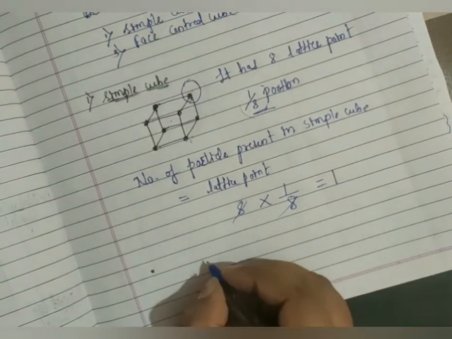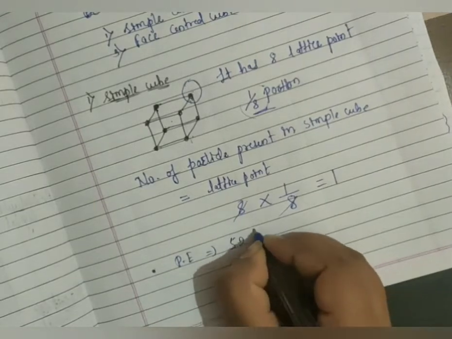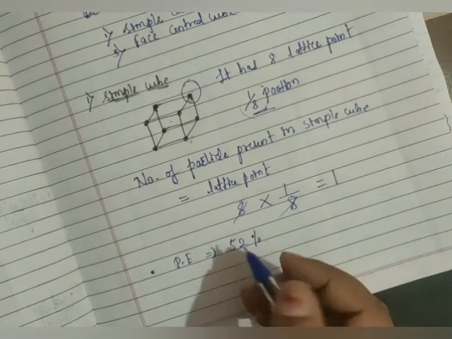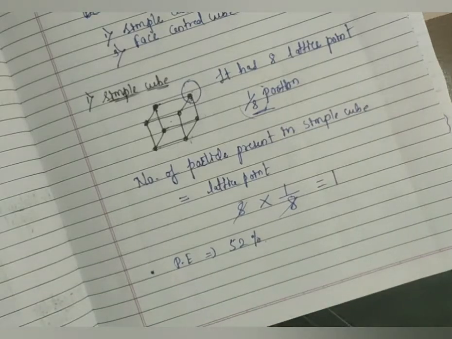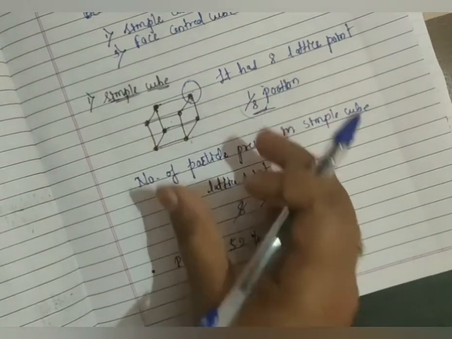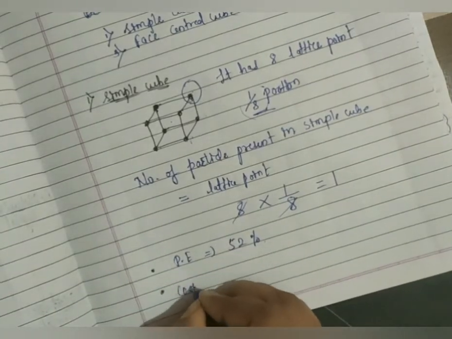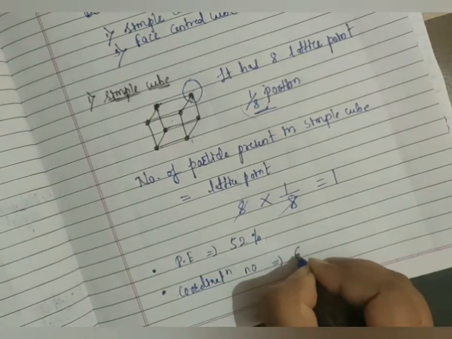After that, packing efficiency. How much packing efficiency is present here? Simple cube is 52%. You have to remember it because we already discussed in your theory classes how to calculate it. So you have to remember only 52. How to calculate it, they will not ask in your CET exam. You only have to remember that the space occupied or the packing efficiency in the simple cube is 52%. After that, the coordination number in simple cubic is 6.